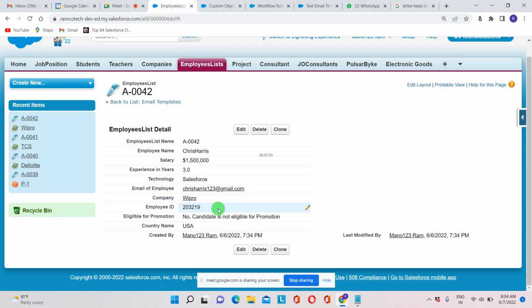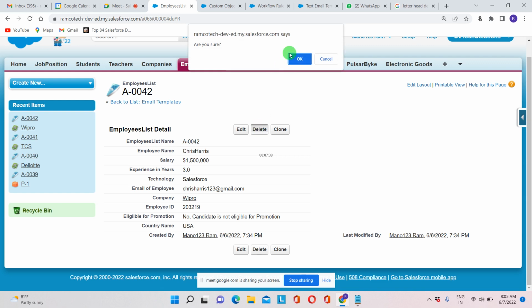Can you please check your email, because not only for this email, generally that mail content will go to this email as per the workflow rule. But we have added two more emails. Yeah, I got it, sir. You are not selected. Yeah, you got it. As you only have years of experience with the technology, we will connect you once you are eligible. Okay, so I'm just deleting this one again.